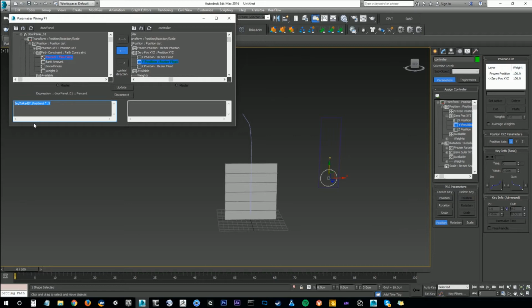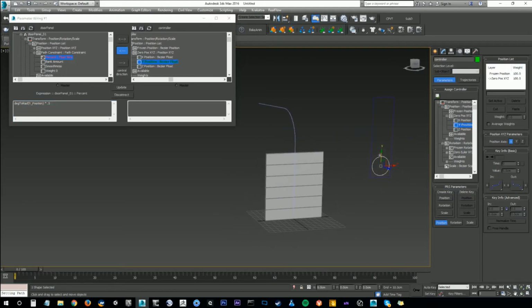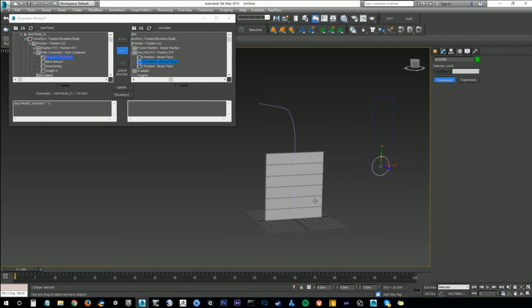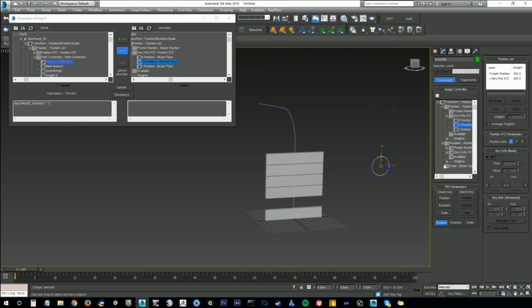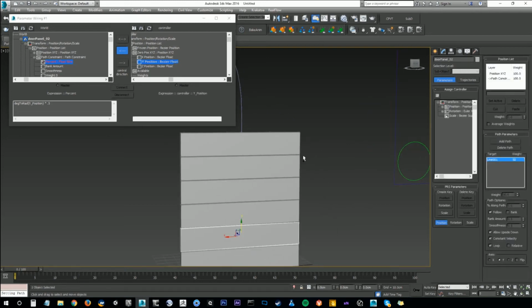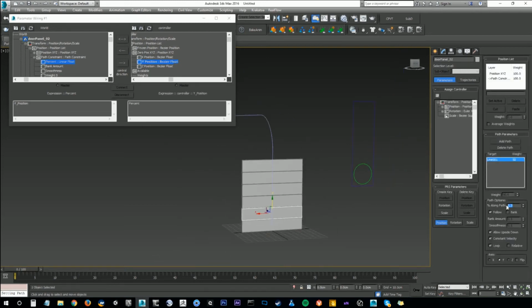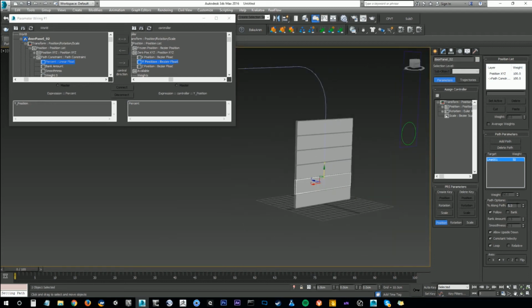I'm going to copy this expression. So for the next object, I'm going to do the same thing. I'll select the object, and then in the wire parameter dialog, you can just refresh. I'm going to expand out to the percent, make the connection, replace the value, and then we can say connect. You can see that it jumps down because this zeroed position is being supplied into the percent value. So what we need to do is, if you look at this 5.3, this is where it's resting and this is where it's good. This is going to be our offset, this is 5.3.